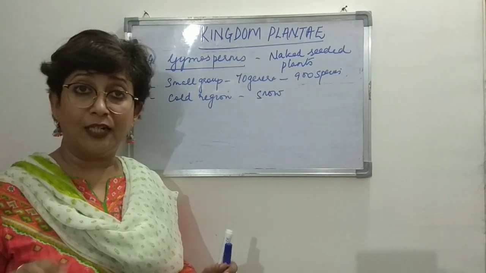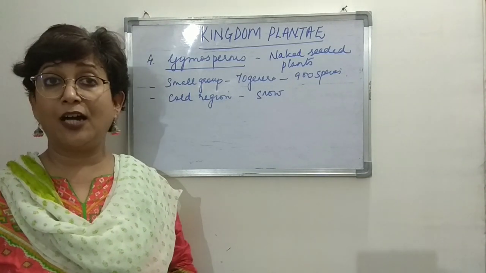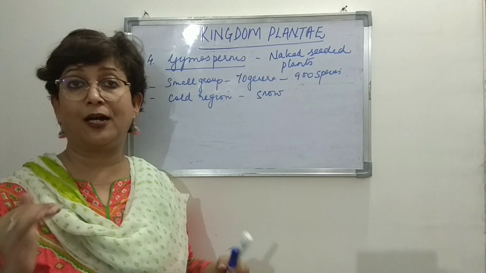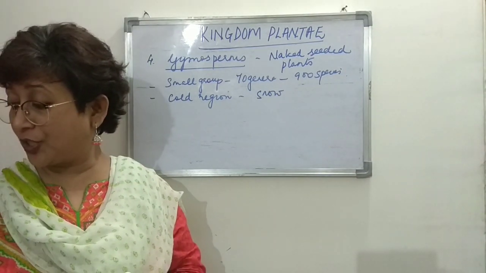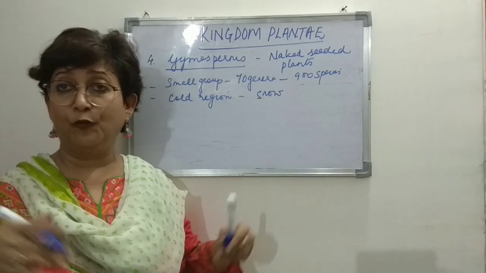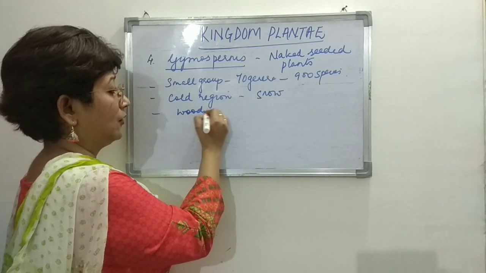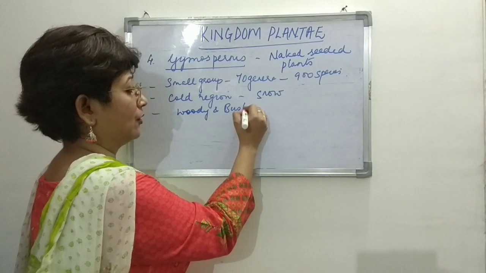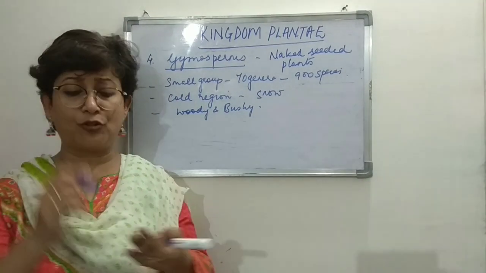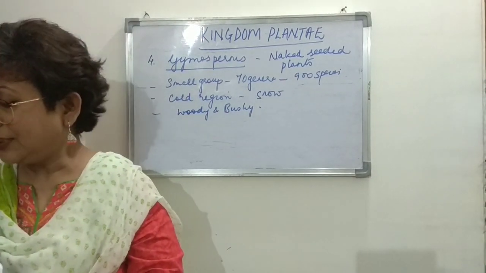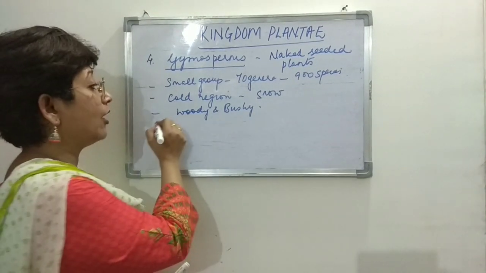They are perennial and long-lived, thousands of years, more than 6,000 years, and they are woody plants. They are bushy, with bushes and very tall woody trees. Flowers are absent in them, so they are non-flowering plants.